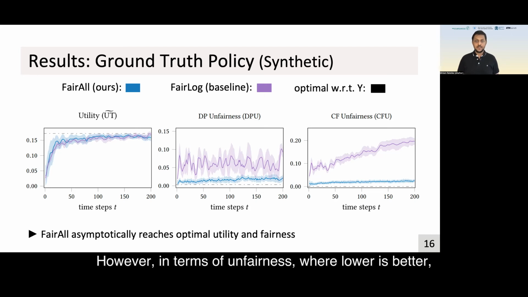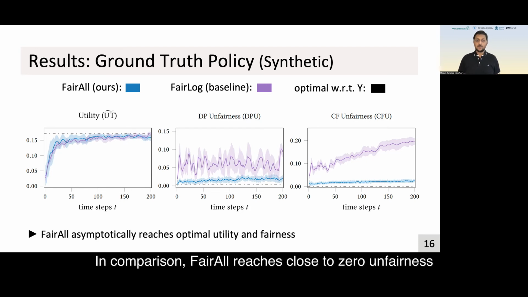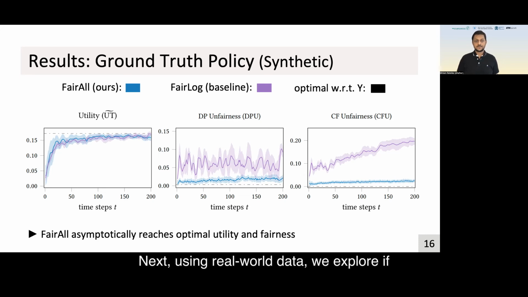However, in terms of unfairness, where lower is better, we see that FairLog fails to reach the optimal fairness level. In comparison, FairAll reaches close to zero unfairness, which is the optimal fairness level. And this is true for both the notions of demographic parity unfairness as well as counterfactual unfairness.